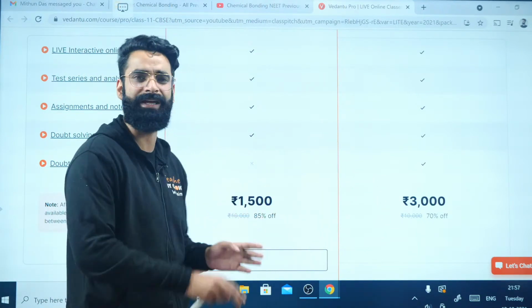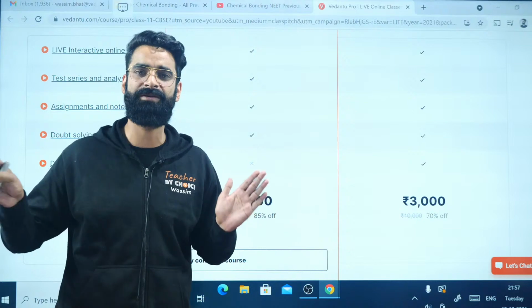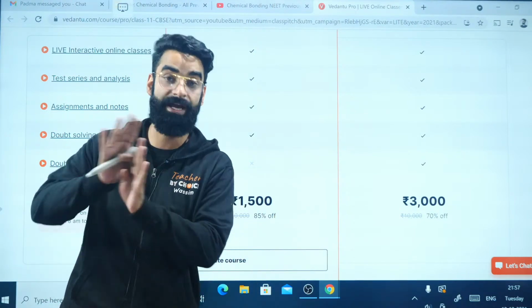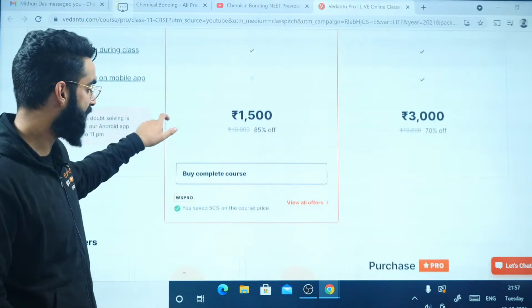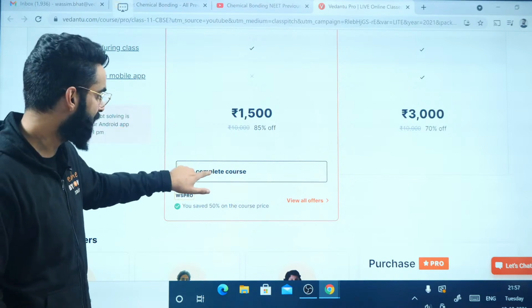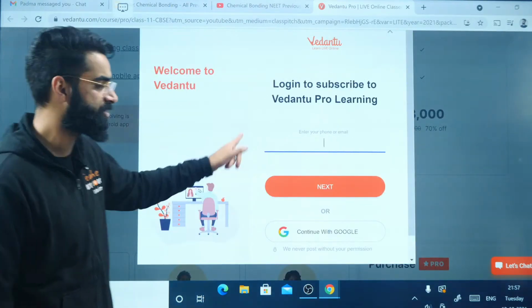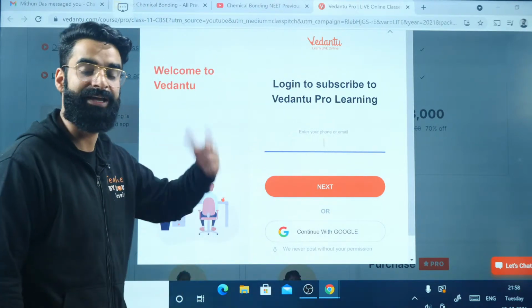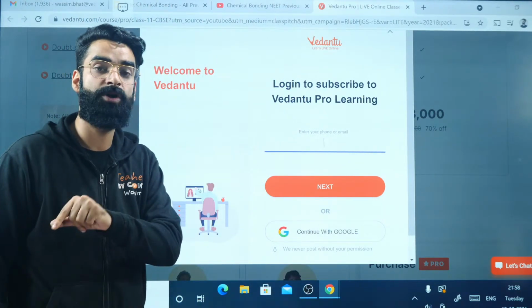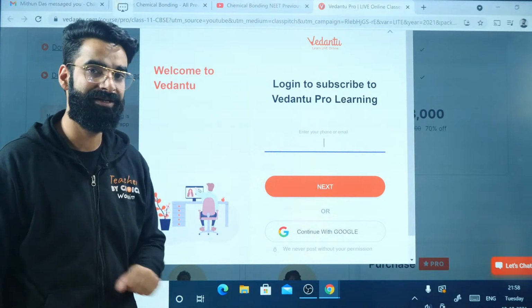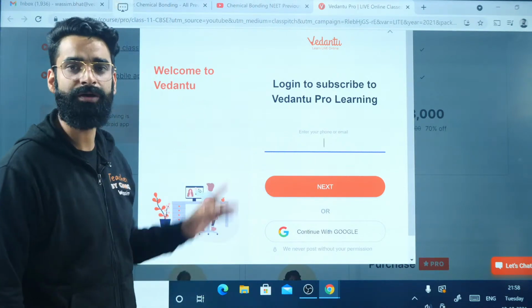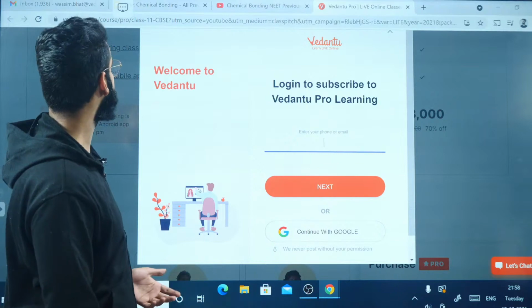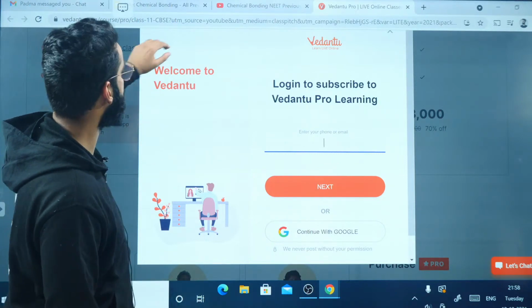In just 1,500, you are getting your entire Term 1 syllabus completed through the crash course on the actual Vedantu platform. And how to get enrolled in this? You need to click on this buy complete course. After clicking on this, you need to put your number, your email ID on which you get the OTP and everything, and get enrolled in the crash course for CBSE Term 1. This is the demanding one right now, in which I've seen some thousands of students getting enrolled.